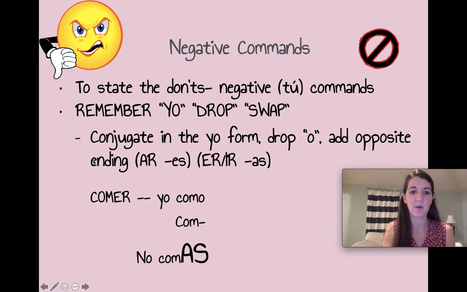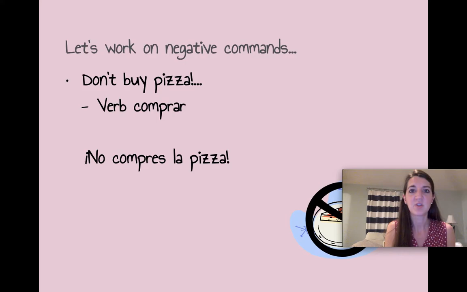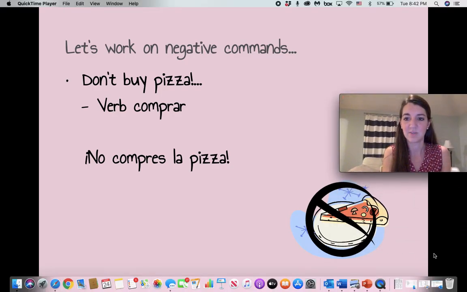So, yo, drop, swap. Starting with comer, yo como, we drop the o, we add as, the 2 form ending for an AR verb, since comer is the opposite of an AR. No comas, don't eat. Let's try a few other ones. Don't buy pizza. The verb to buy, comprar. The yo form is compro. I drop the o. The opposite of an AR ending for the 2 form is es. No compres la pizza. Don't buy the pizza. There. You can see not to buy.